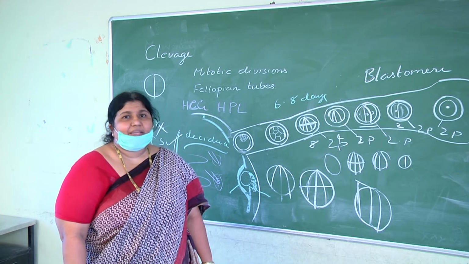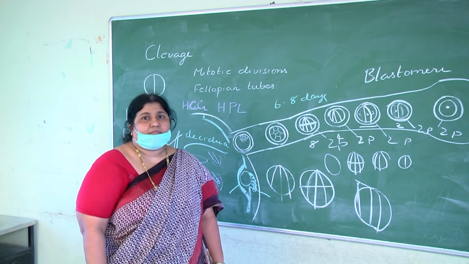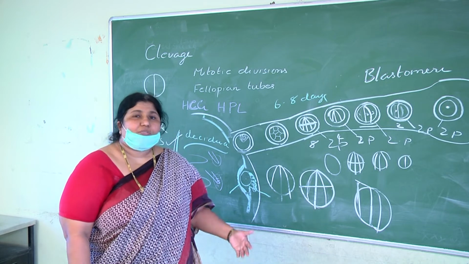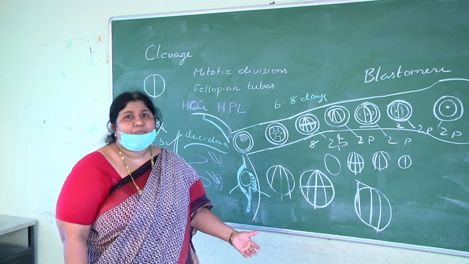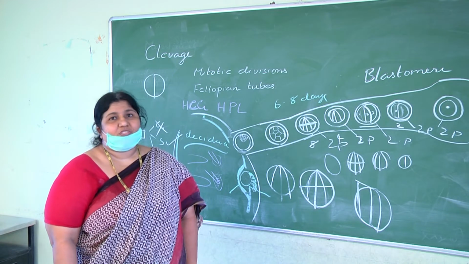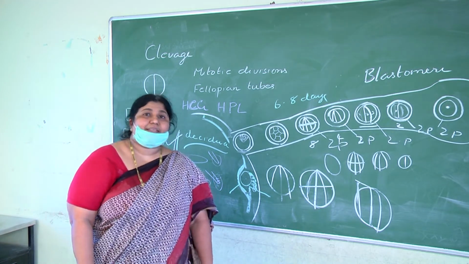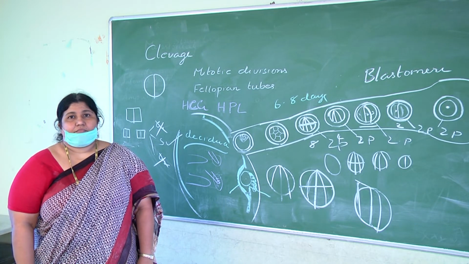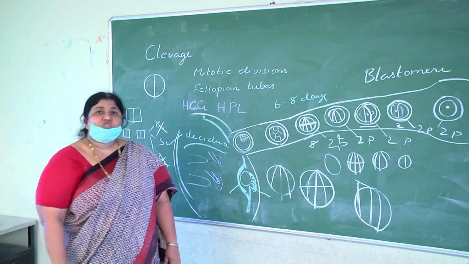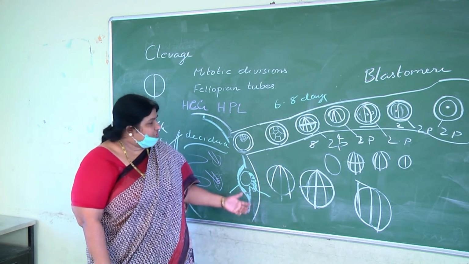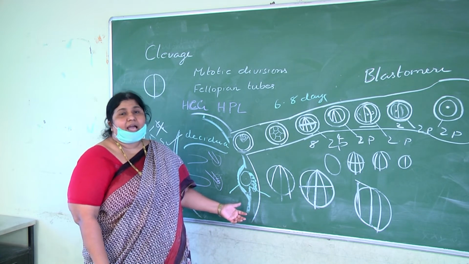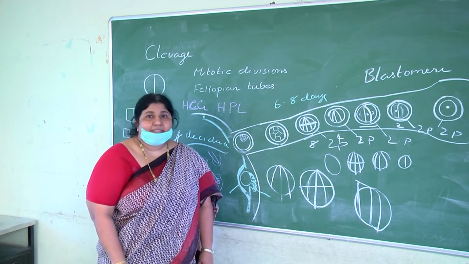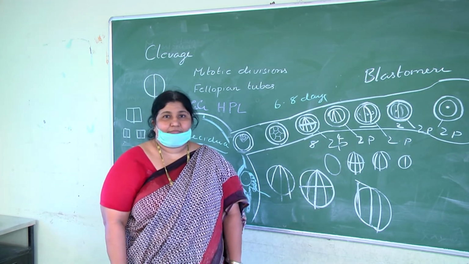What is estrogen doing, which is secreted during pregnancy? The placenta secretes estrogen to prepare the mammary glands and to synthesize milk. Prolactin is doing that business, but supplementing estrogen is also helping prolactin to synthesize milk for the growing baby. And second, progesterone, what is it doing? Progesterone is also secreted by the placenta and it helps to maintain the endometrium. Here, the examiner is asking you a very important bit.